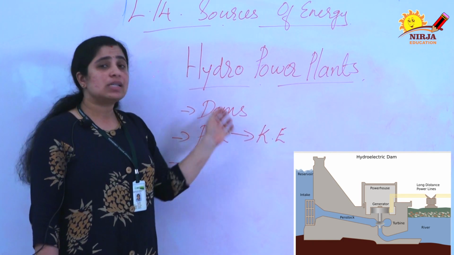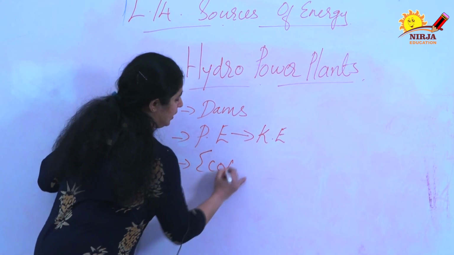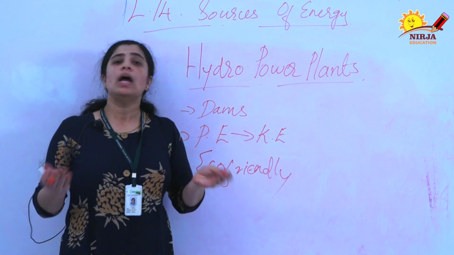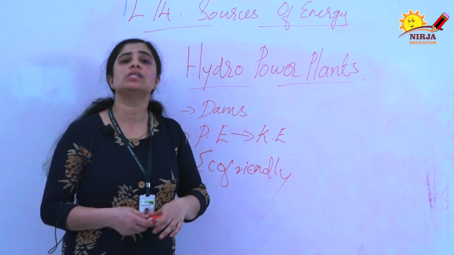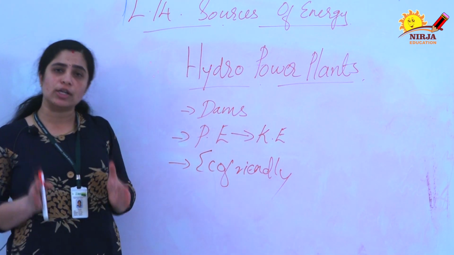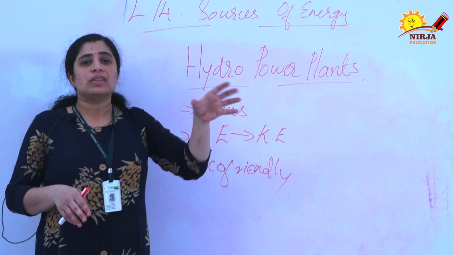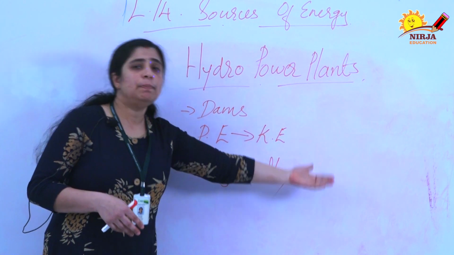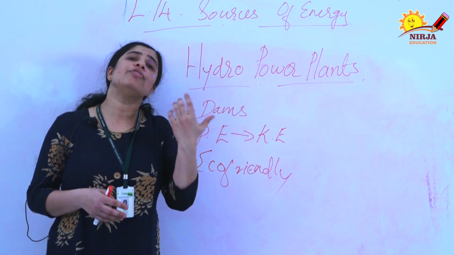Now we will discuss the advantages of the hydropower plant. Already I told you that this is eco-friendly. Due to this hydropower plant, environmental pollution is not happening. But there are also some disadvantages. A large area is necessary for hydropower plants. Because water is stored in dams, the ecosystem gets submerged in this water, and it will affect the ecosystem of that place. When we are constructing dams, it will affect the ecosystem of that place.